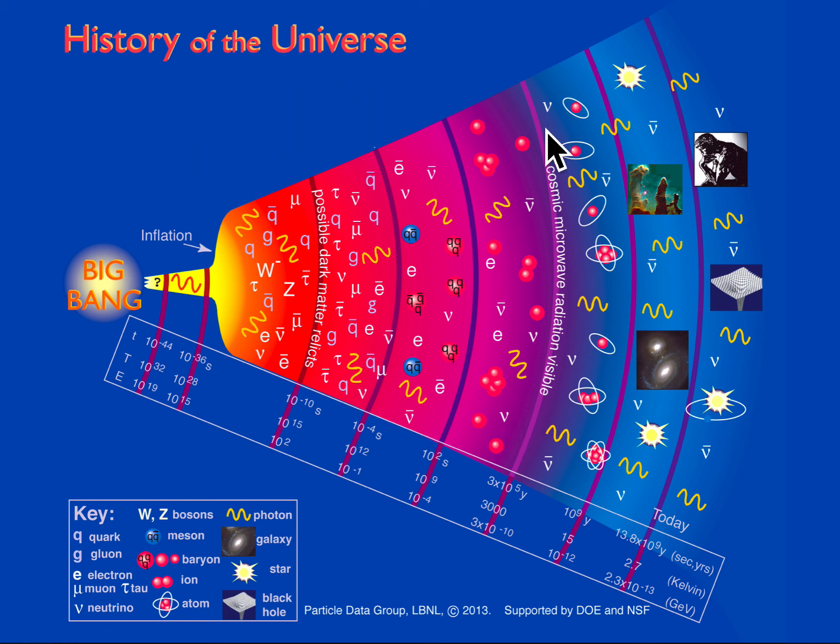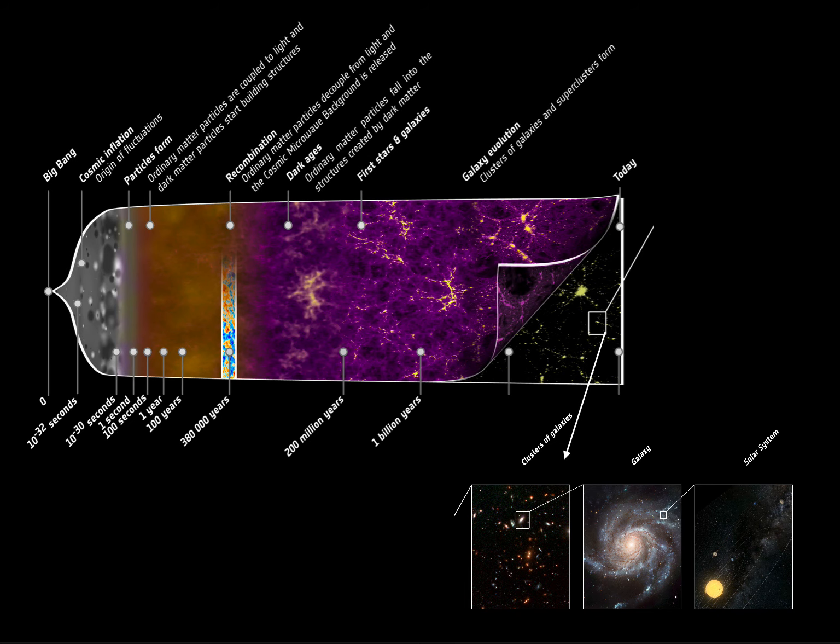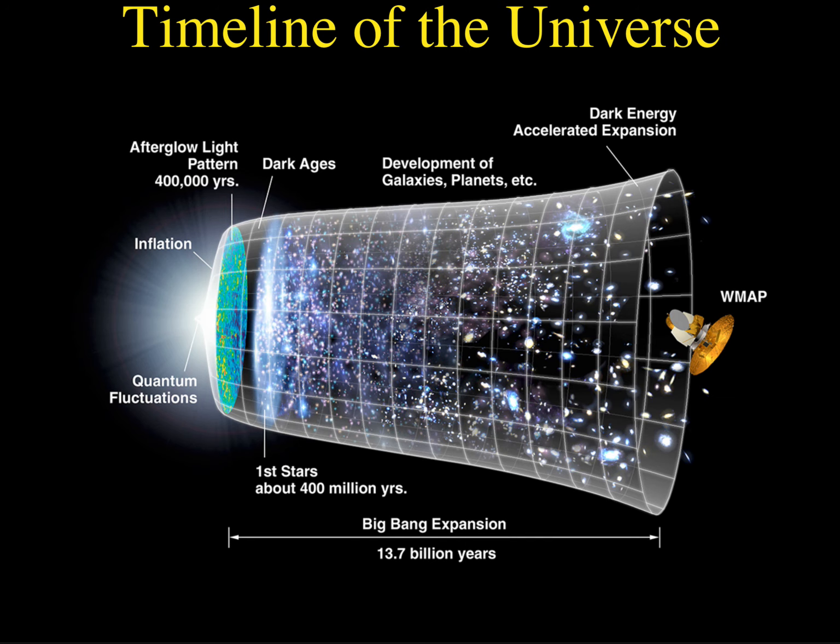This is when the cosmic microwave background becomes visible, and then the star formation, etc. Okay, this is another nice picture which has some interesting pictures hidden in it, and here's another nice picture. So you can go in on your own and look at these in general. Okay, and actually a lot of particle physics comes into play here.